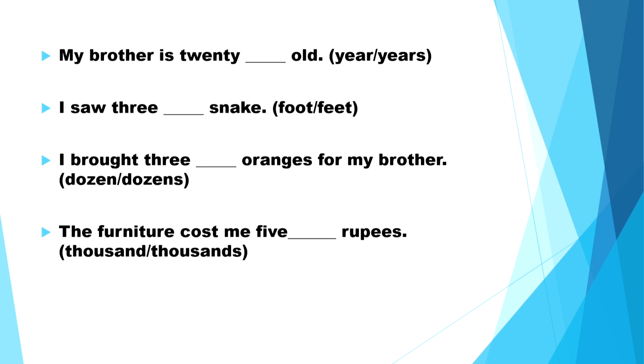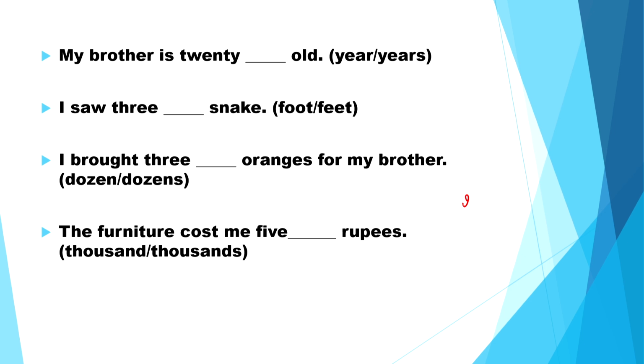Again, I will repeat. Nouns denoting money, age, length, weight, number, pair, dozen, brace, score, 100, 1000, foot, etc. do not have a plural when used after a numeral.